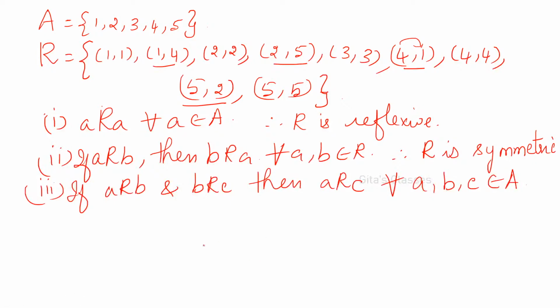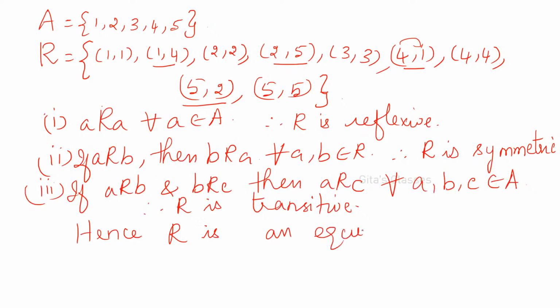Therefore, R is transitive. R is transitive and hence R is an equivalence relation.